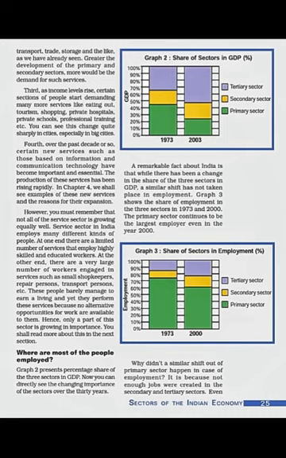In graph 3 it is clearly evident that still the primary sector is there in the employment. More than half of the population is still engaged in agriculture, and very less proportion of people are employed in the tertiary sector. So what does it show? Why didn't a similar shift out of the primary sector happen in case of employment?